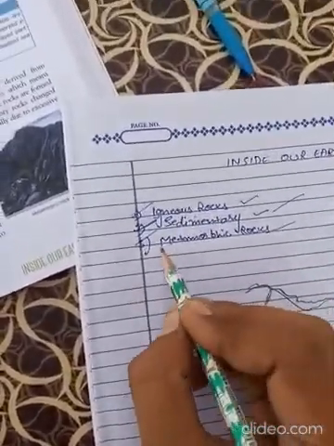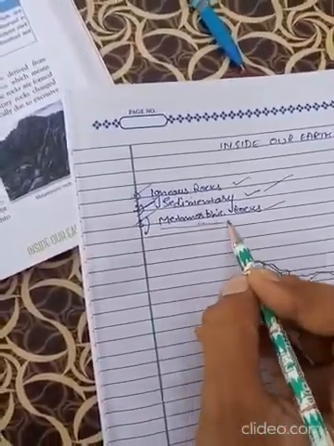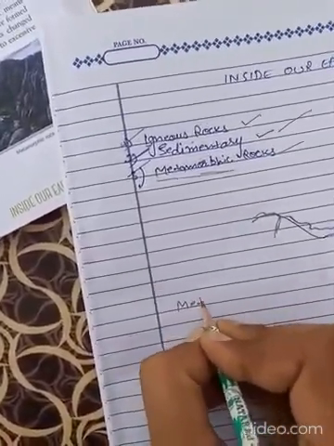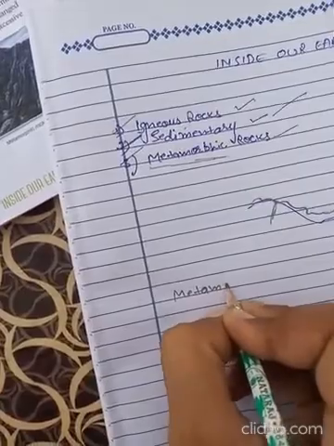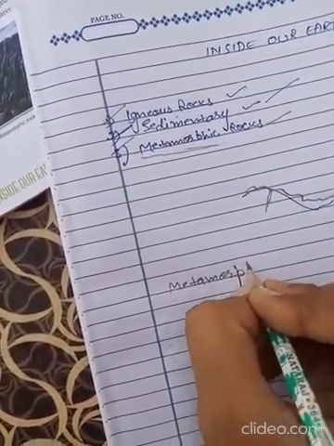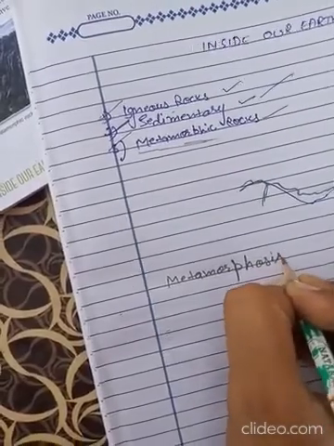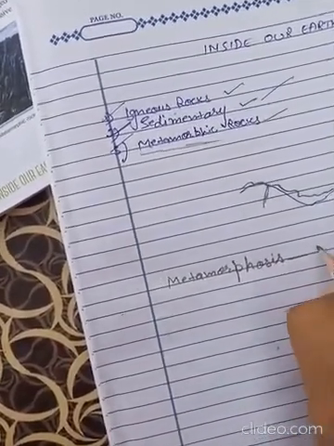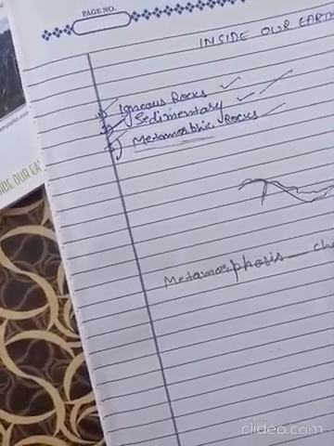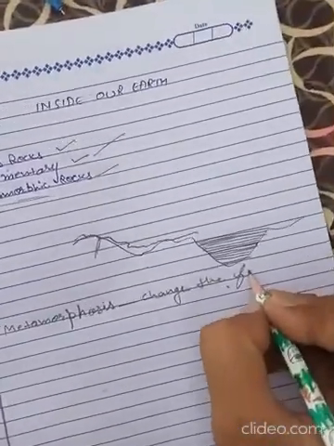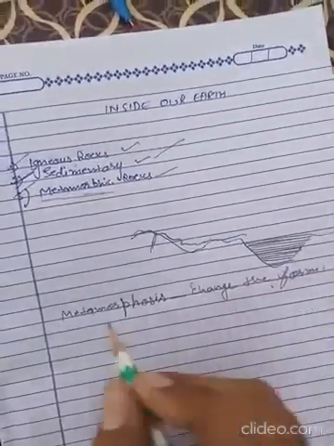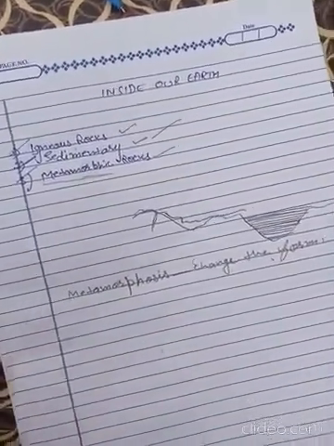So the next type of rock is metamorphic rocks. The word metamorphic comes from metamorphosis, which means change of form.